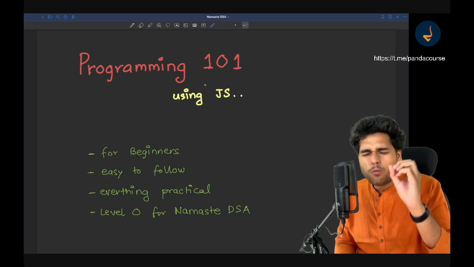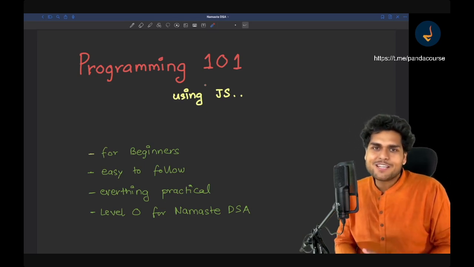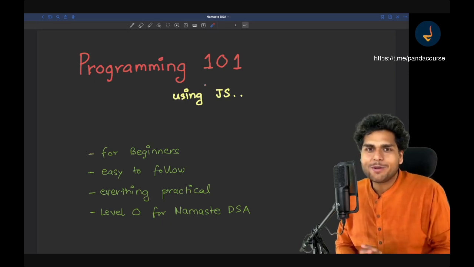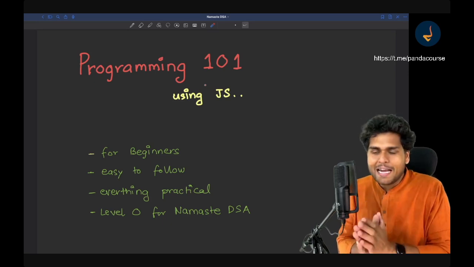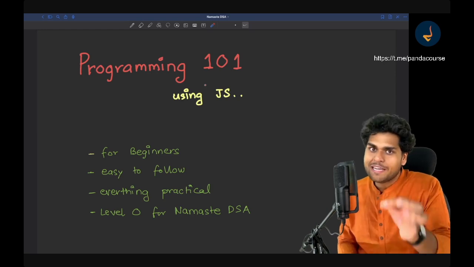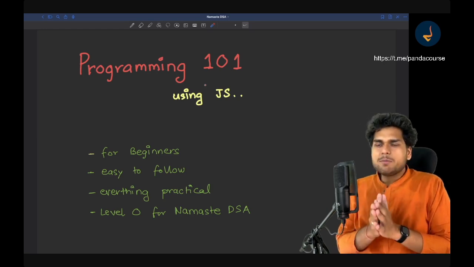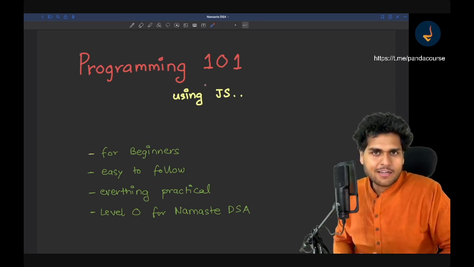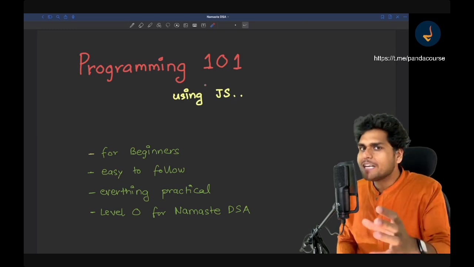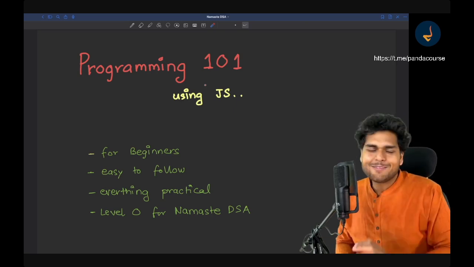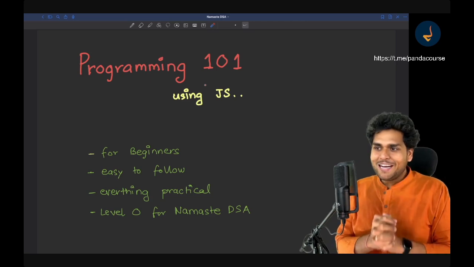JavaScript is a very beautiful language, my dear friends. If you haven't watched Namaste JavaScript, I would suggest you go ahead and watch Namaste JavaScript, and you will fall in love with JavaScript. And I am going to teach you today everything to write code in JavaScript. Okay, JavaScript is very popular. It's a great addition to your skill set. Please, even if you hate JavaScript, just watch this tutorial and you will start loving JavaScript a little. Okay, so let's get started.